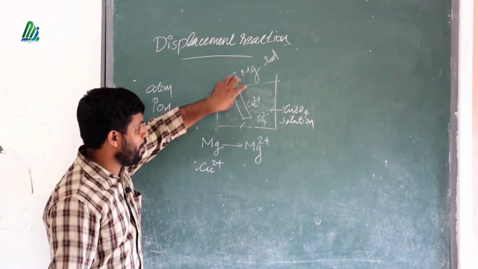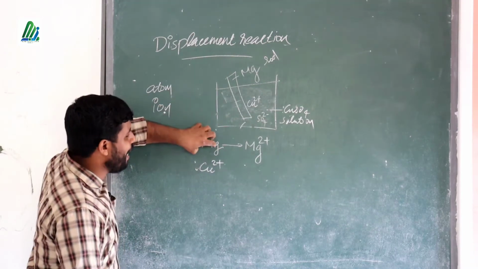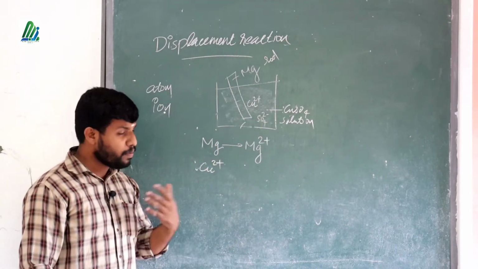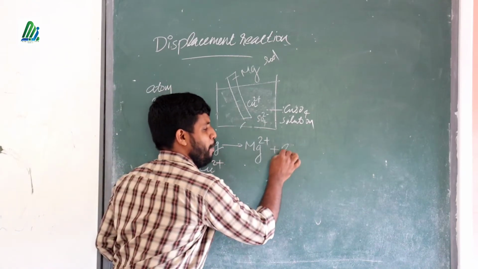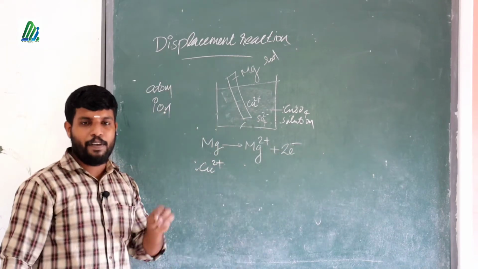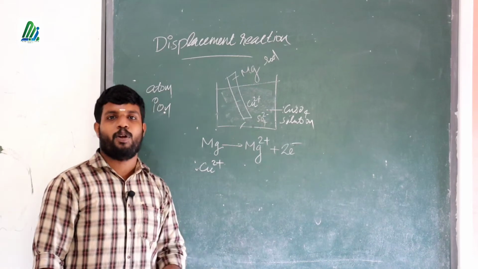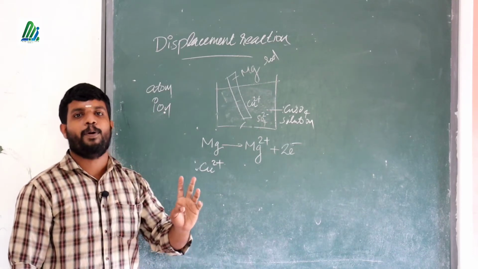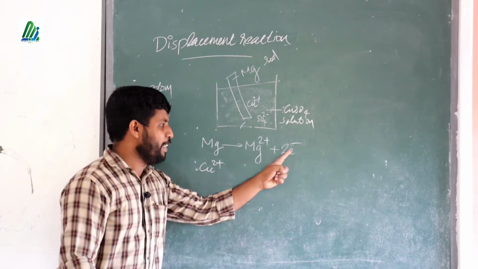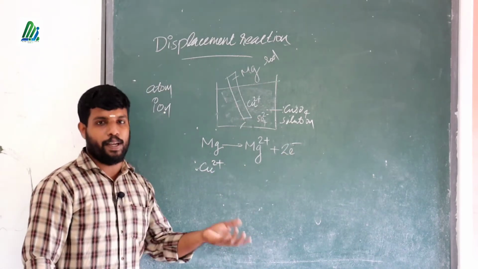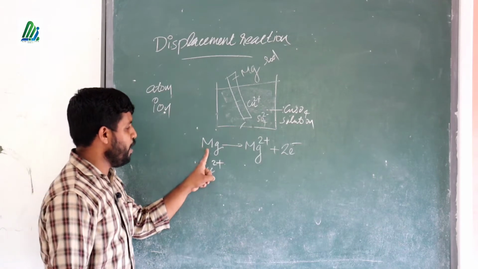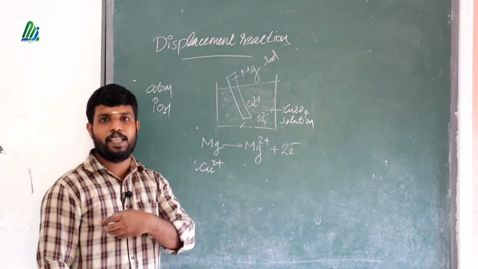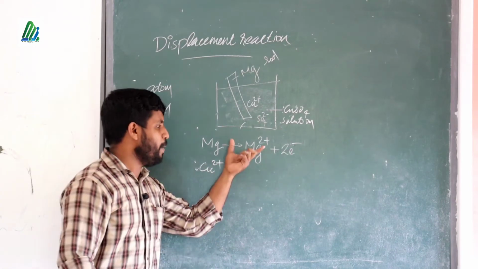If the magnesium metal contains a number of atoms, and one of the atoms donates electrons, it will become Mg2+ by the donation of 2 electrons. If a metal is donating electrons and you are writing an equation, it is important that you write the number of electrons donated at the end of the equation. So how do you read that? Mg becomes Mg2+ by the donation of 2 electrons. So Mg donated 2 electrons and became Mg2+.